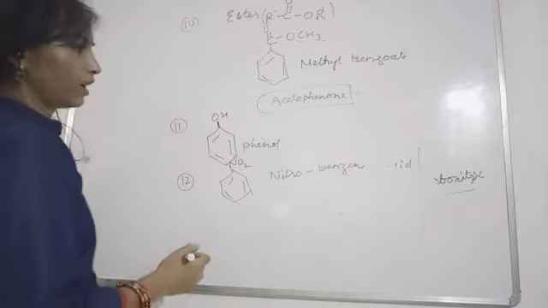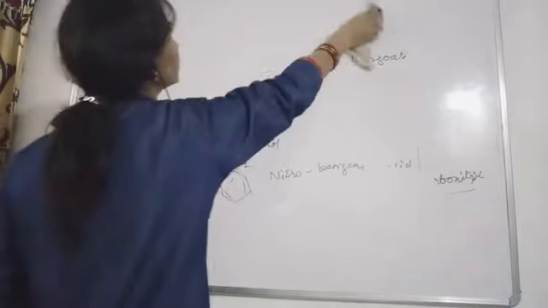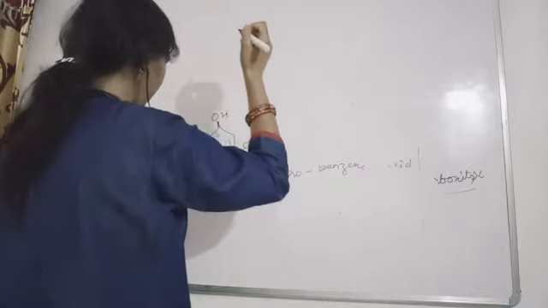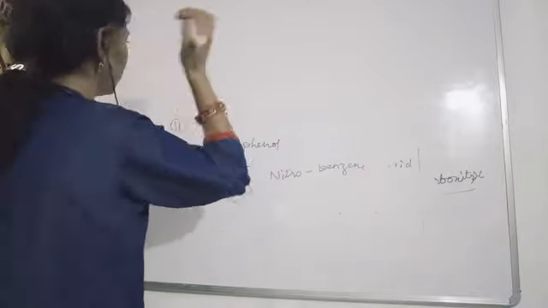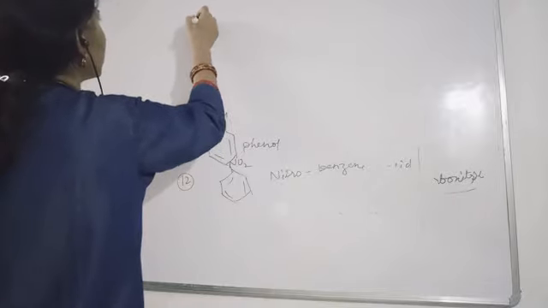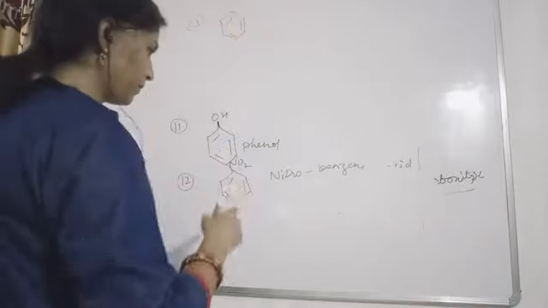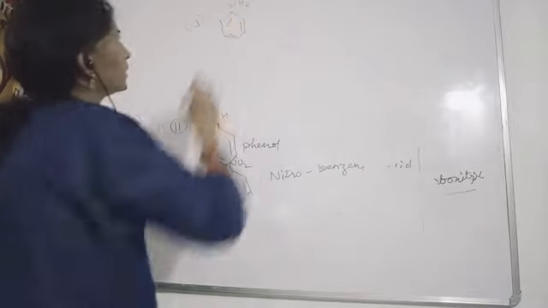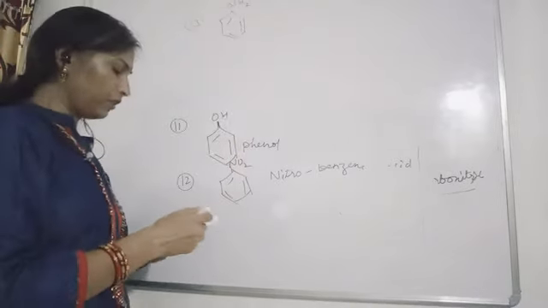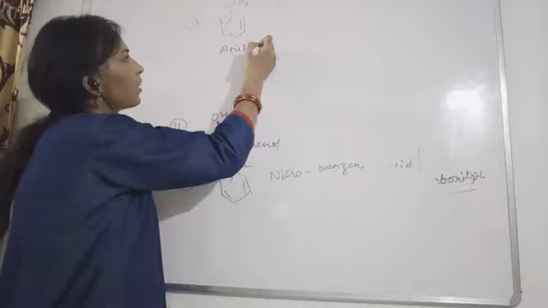And if with the benzene ring you have NH2, this compound you can call aminobenzene, or the very common name we use for this compound is aniline.